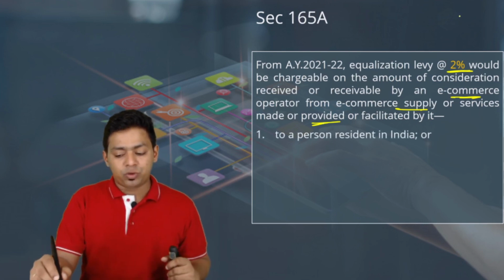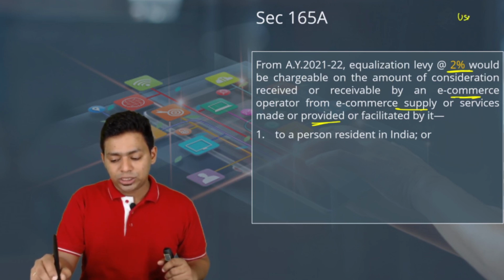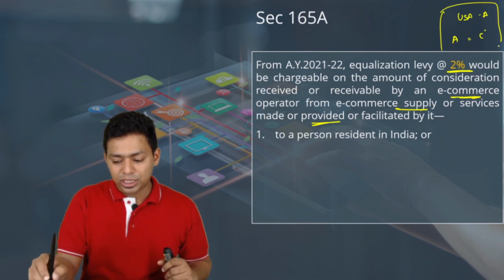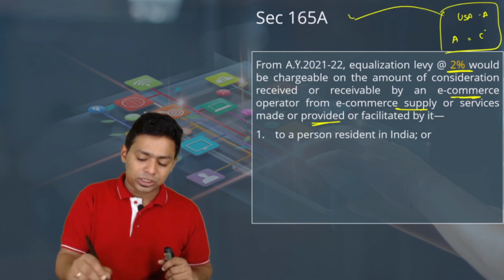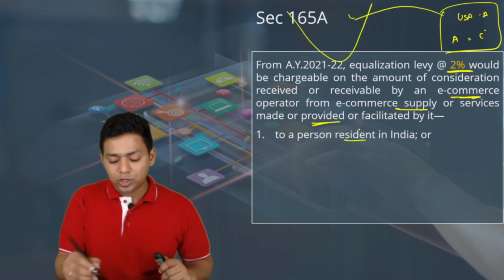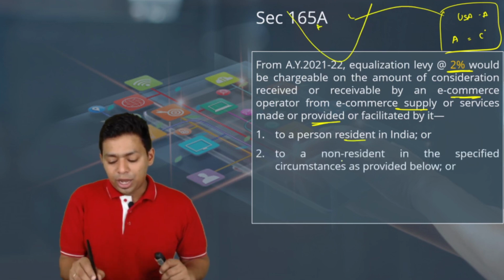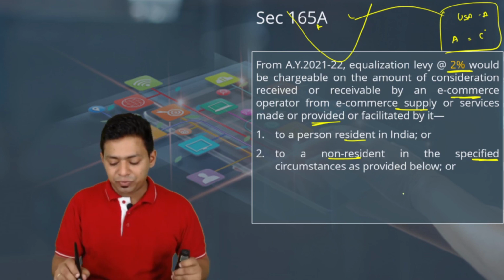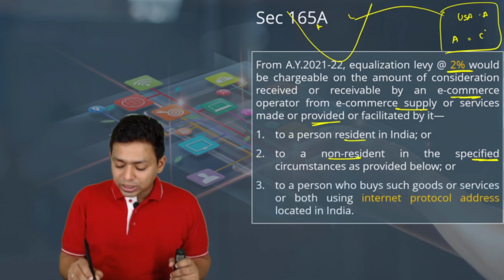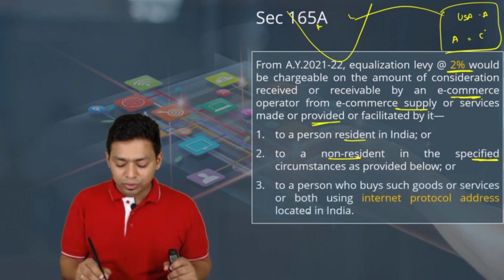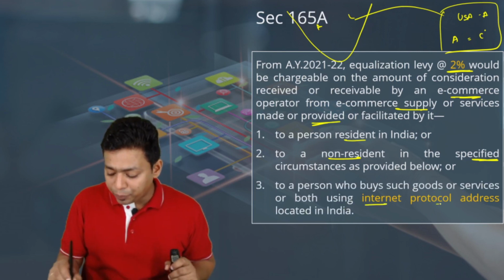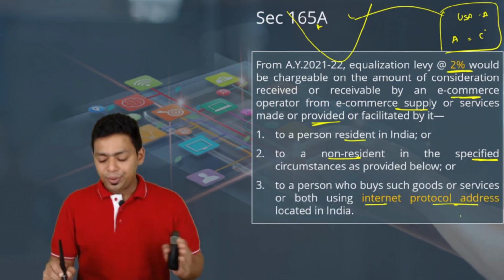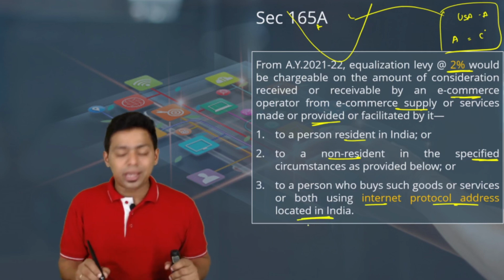This non-resident, Amazon USA based company or Alibaba China based company, these non-residents are providing services to persons in India, either to a resident in India, then a non-resident in specified circumstances, we will learn the specified circumstances, or to a person who buys such goods or services or both using an internet protocol IP address located in India.